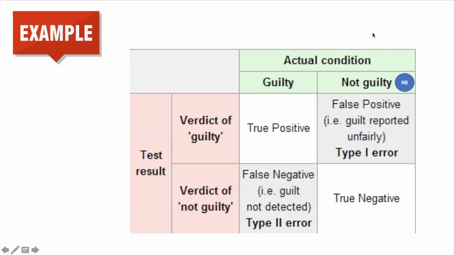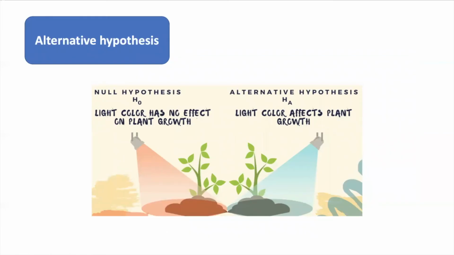Let's look at it with an example. As you can see in the figure, we have two actual conditions, guilty and not guilty, where not guilty is our null hypothesis statement. So, if our null hypothesis is true, which means the person is not guilty, but our test result said that the H naught is false, meaning a verdict of guilty, it will cause our type 1 error, which is false positive, which means guilt reported unfairly. And if our null hypothesis is false, which means guilty, but the test result shows our null hypothesis to be true, which means a verdict of not guilty, it will cause type 2 error, which is false negative, meaning guilt is not detected.